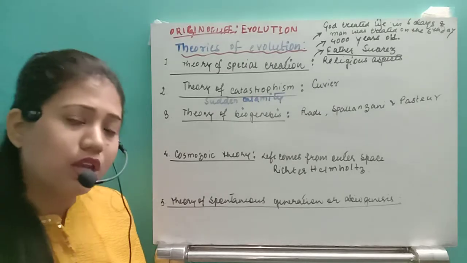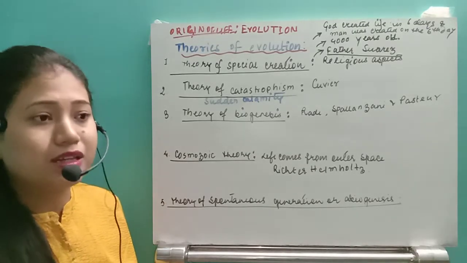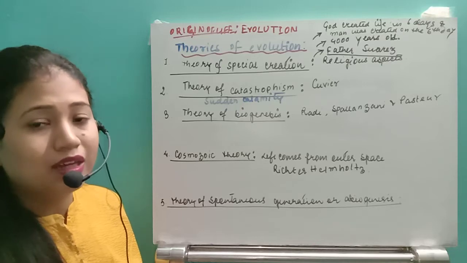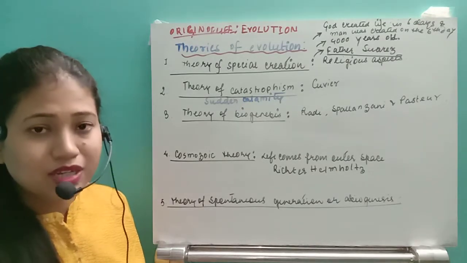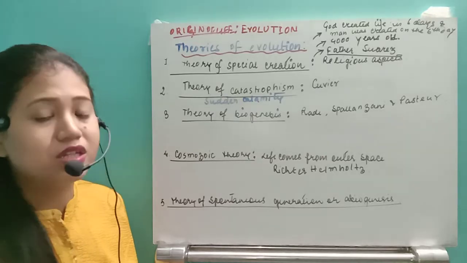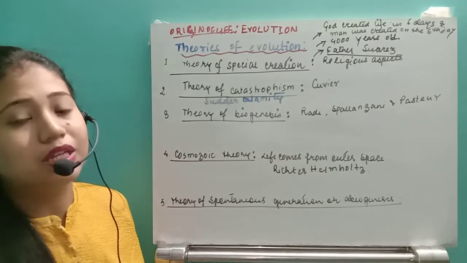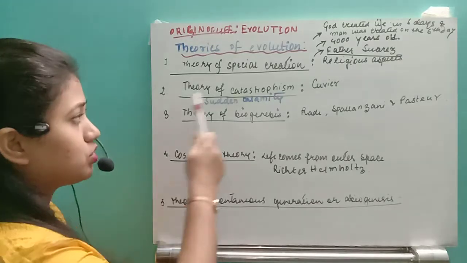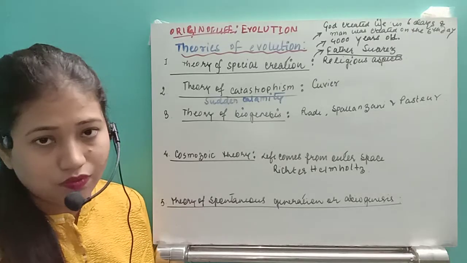After some time life was once again formed, and in this way, at one period of time life completely gets destroyed. It takes some time, regenerates, forms, flourishes, and at one period of time it is completely destroyed again. This theory is called the theory of catastrophism.